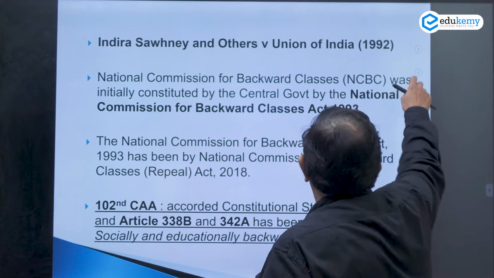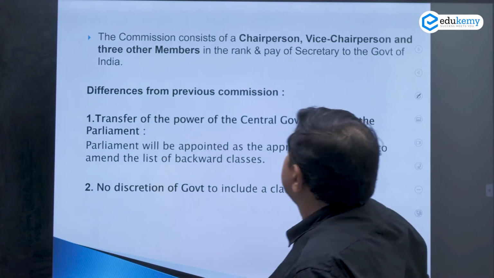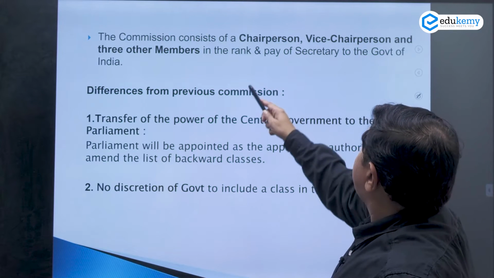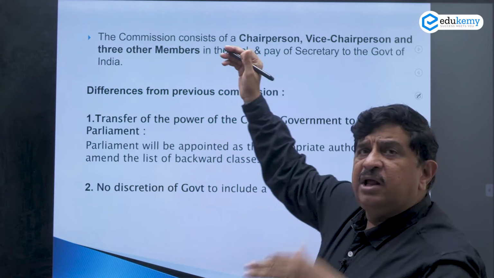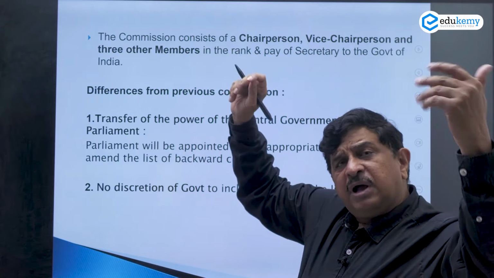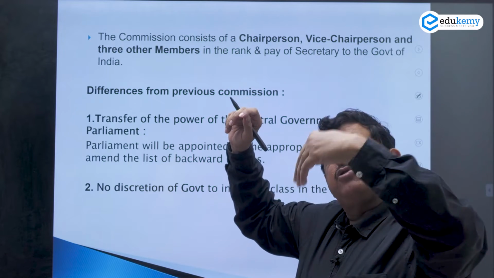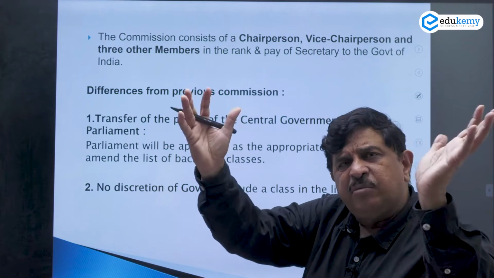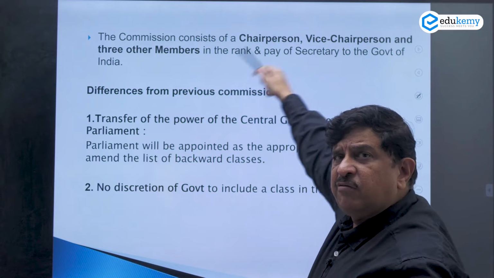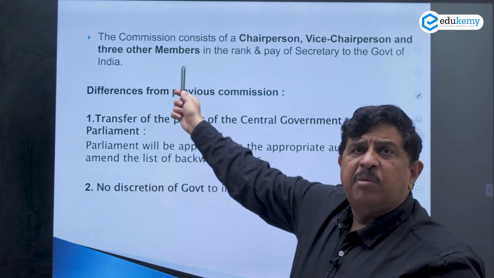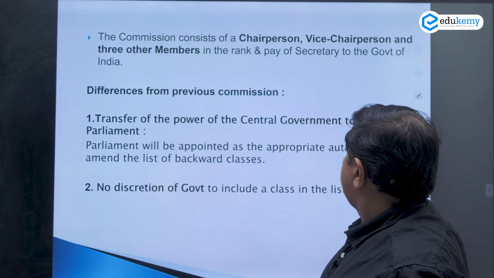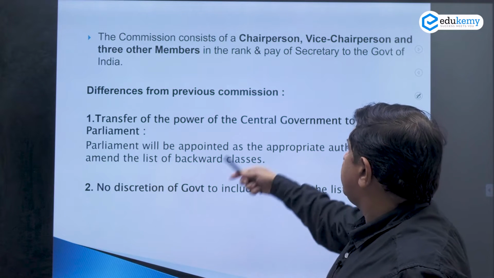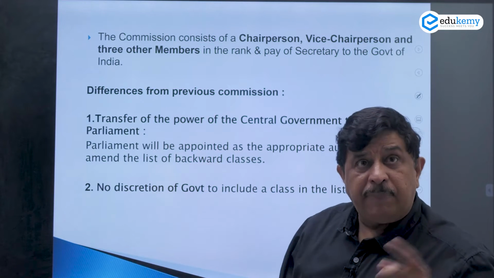When I further understand this, it is the same arrangement, the same structure. So from here only you can talk about the National Commission for Scheduled Tribes and Scheduled Castes also. It is a similar structure: chairperson, vice chairperson and 3 other members. Okay?